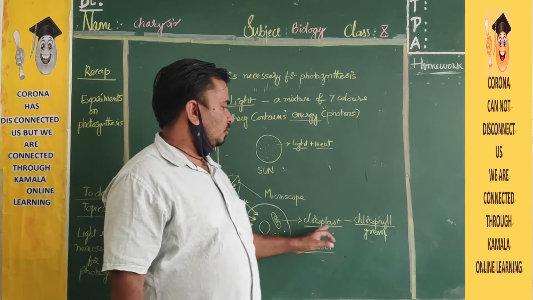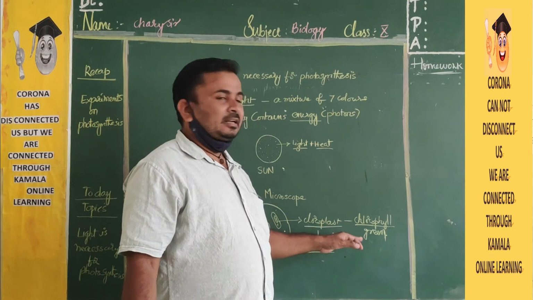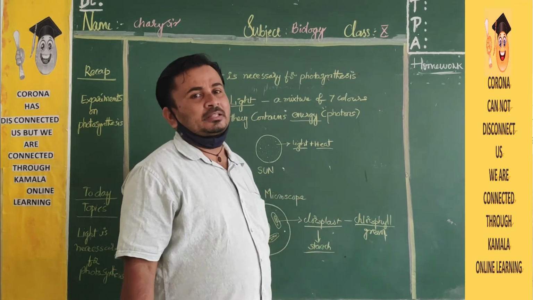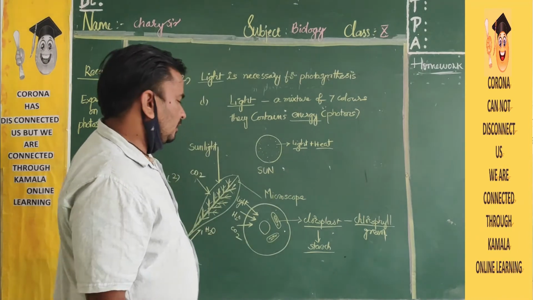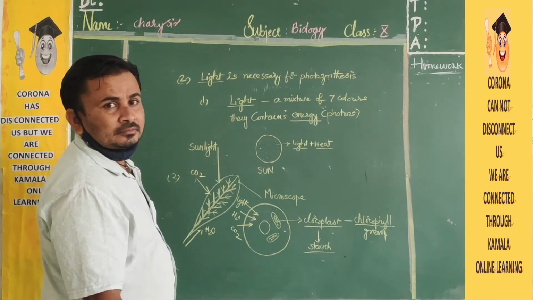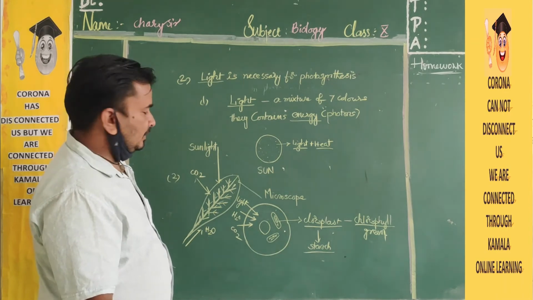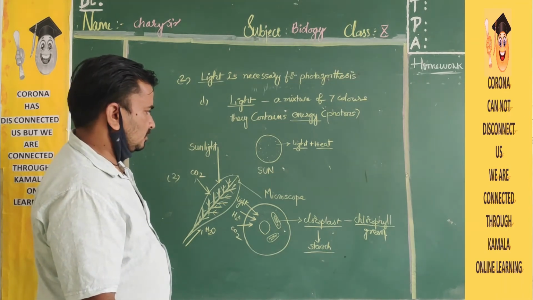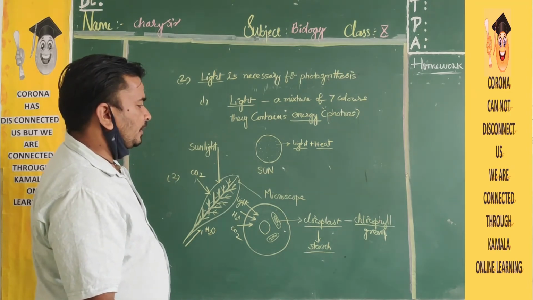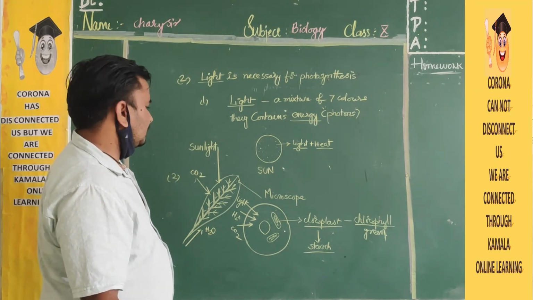Because of the chlorophyll, the green color, they use the energy, water, and carbon dioxide, and finally prepare the starch inside the chloroplast. Clear, children? Inside the chloroplast. This is about how the plants prepare the food with the help of light and carbon dioxide.